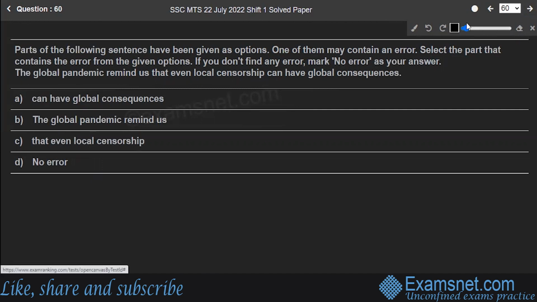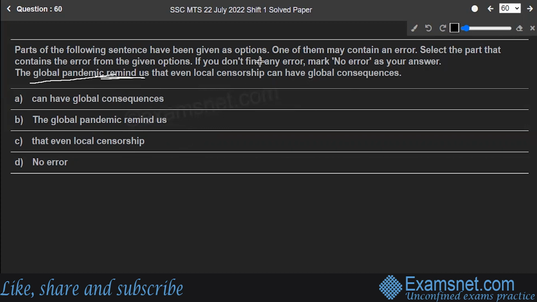Okay, so let's read it out. It says, the global pandemic remind us that even local censorship can have global consequences. Which part of the sentence contains an error: can have global consequences, the global pandemic remind us that even local censorship, or no error? See, in the given options the error lies in the global pandemic remind us part.